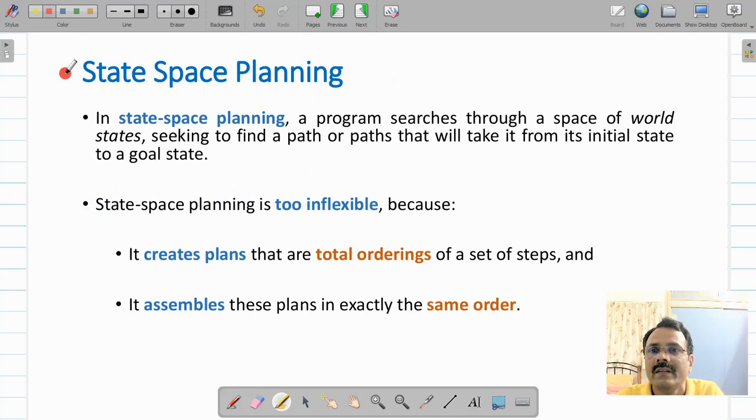The goal stack planning method that we discussed is a state space planning technique, which searches through the space of world states. So in state space planning you search states and find a path that will take you from the initial state to the goal state, as in state space search. We saw state space planning is inflexible because it creates plans that are totally ordered.